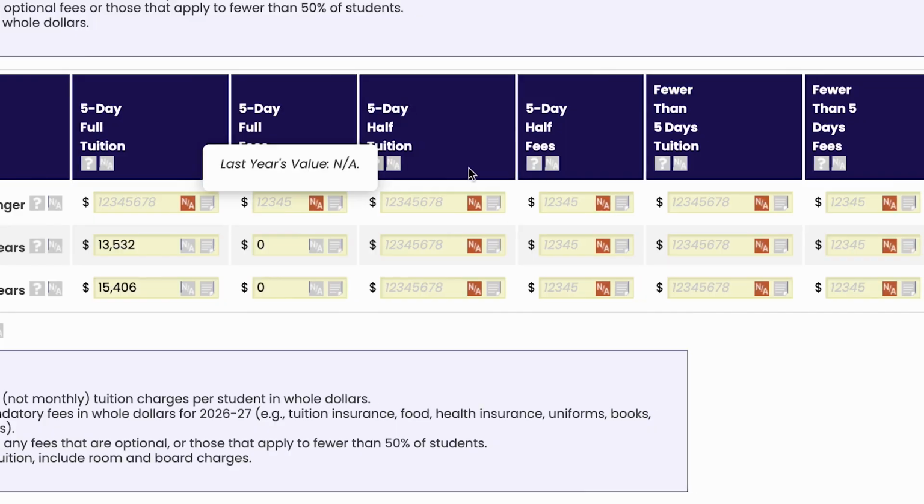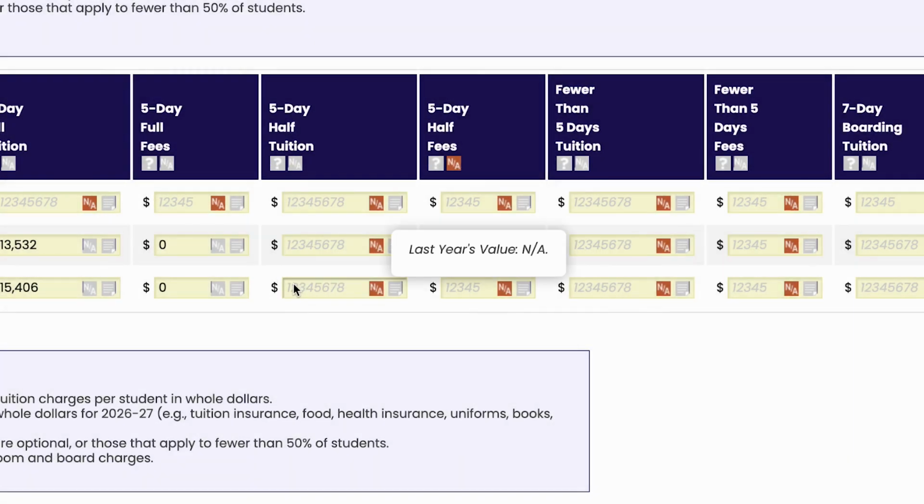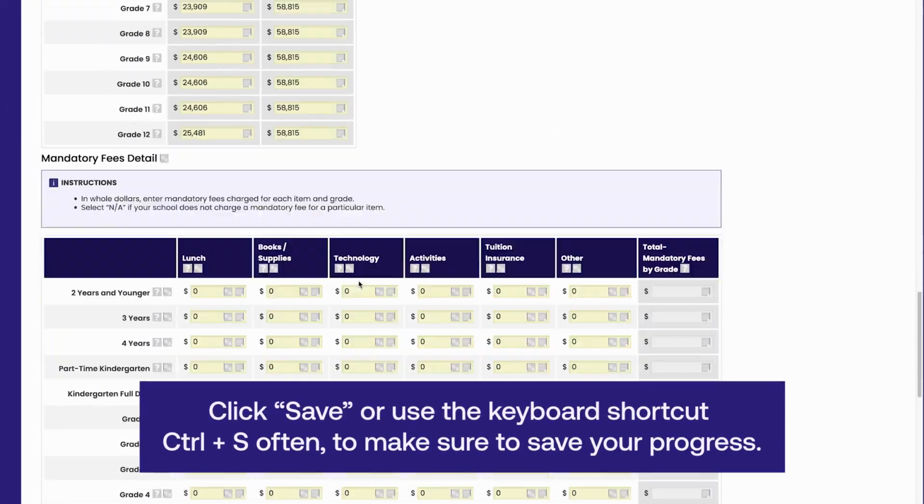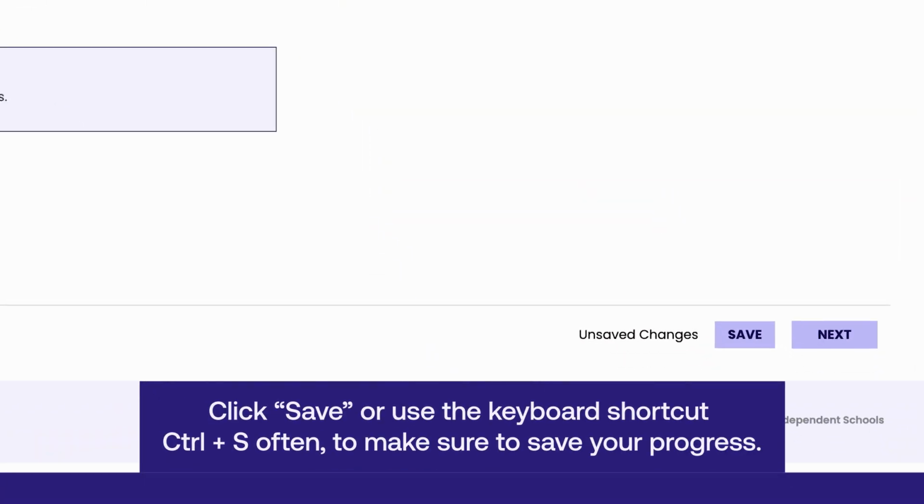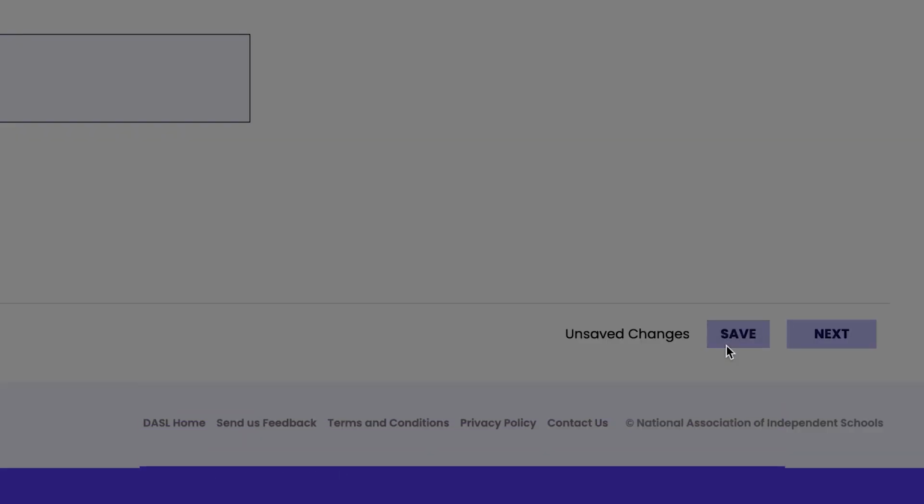Click on NA in any field for any column or row to indicate that that field or set of fields does not apply to your school. Be sure to click Save at the bottom of the page or use the keyboard shortcut Ctrl+S often to make sure to save your progress. DASL does not automatically save your progress.